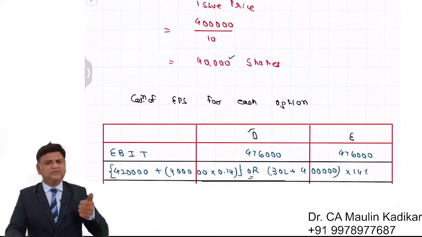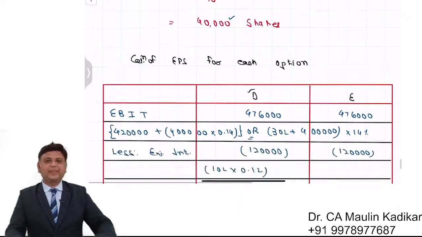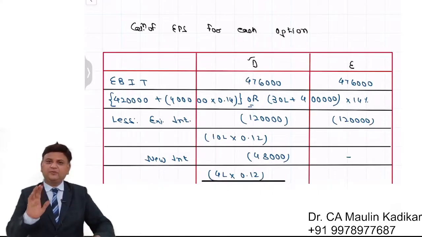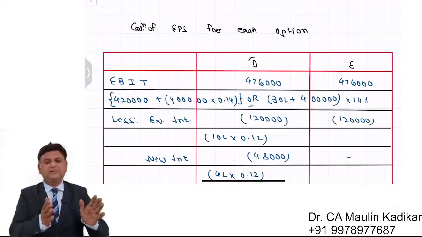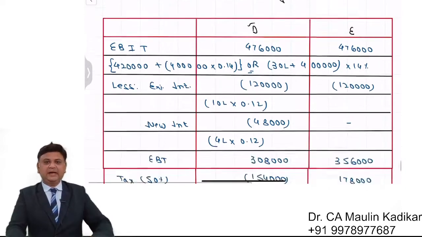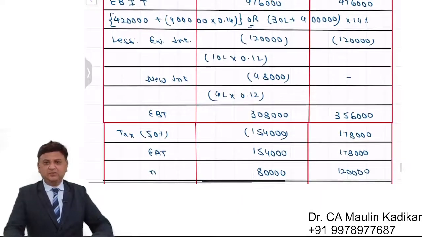In case of the equity plan, you have to issue the new equity shares. Then EPS calculation for debt plan and for equity. For debt plan, EBIT 476, that is the existing 420 plus additional 4 lakhs will generate earning at the rate of 14%. 476 minus interest, existing and the new, gives EBT.